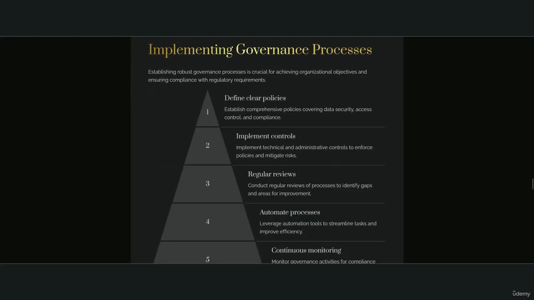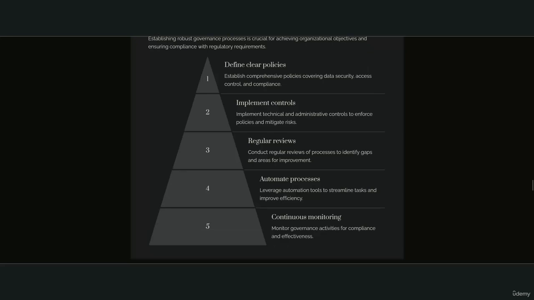Establishing robust governance processes is crucial for achieving organizational objectives and ensuring compliance with regulatory requirements. 1. Define clear policies. Establish comprehensive policies covering data security, access control, and compliance. 2. Implement controls. Implement technical and administrative controls to enforce policies and mitigate risks. 3. Regular reviews. Conduct regular reviews of processes to identify gaps and areas for improvement.